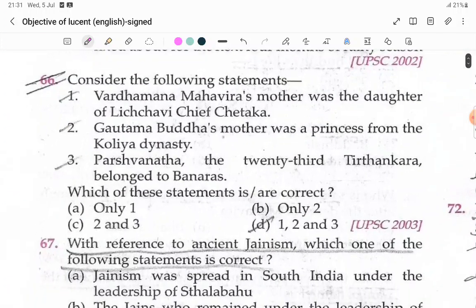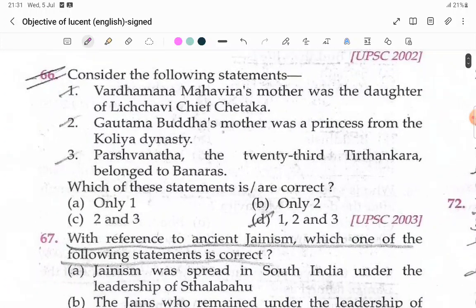Consider the following statements. All are correct. Vardhaman Mahavira's mother was the daughter of the Lichchhavi chief Chetaka. Gautama Buddha's mother was a princess from the Koliya dynasty. Parshvanatha, the 23rd Tirthankara, belonged to Banaras.